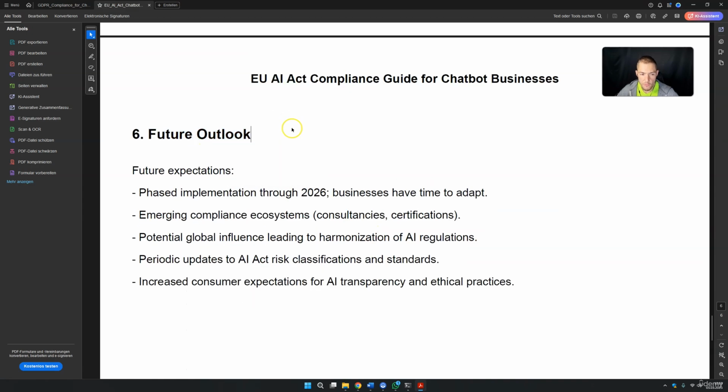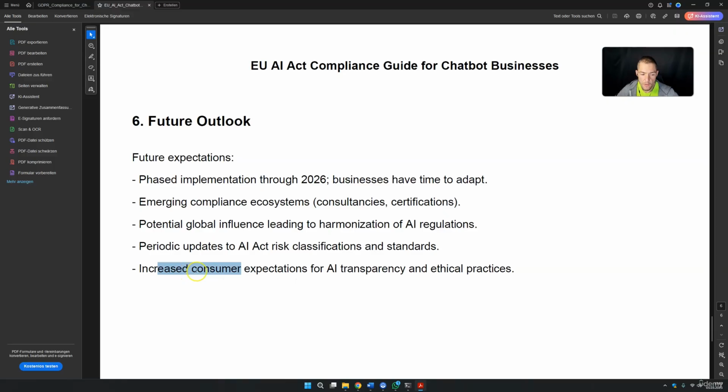And a small future outlook. Basically, businesses have time to adapt because nothing is set in stone yet. Businesses can also get certifications. Global influence will also make this a lot better, since not just the European Union can say what it wants. We will get periodic updates and standards over time. And we will get increased consumer expectations for AI transparency and ethical use.